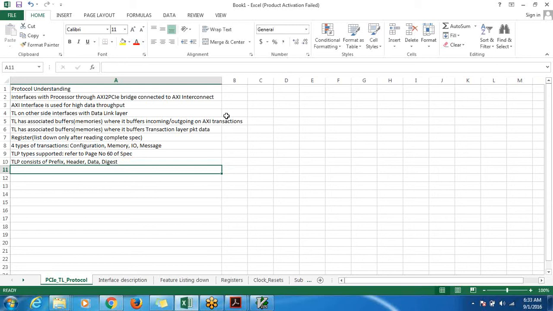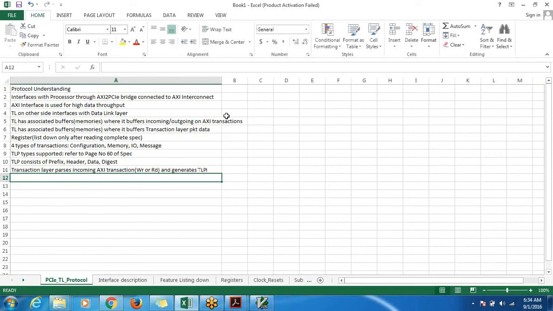So the transaction layer parses, I would say, the incoming AXI transaction. It could be write or read, and generates transaction layer packets.